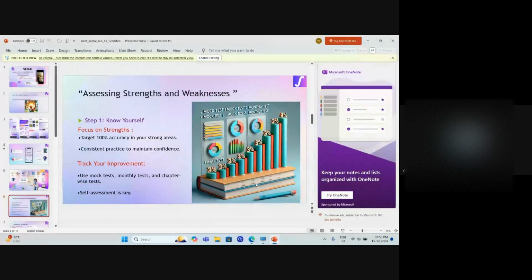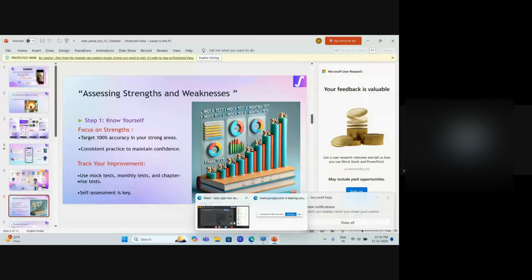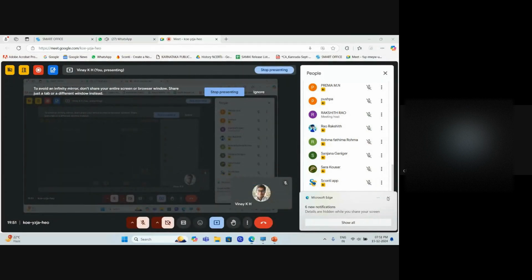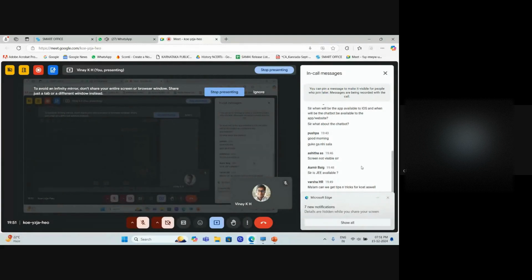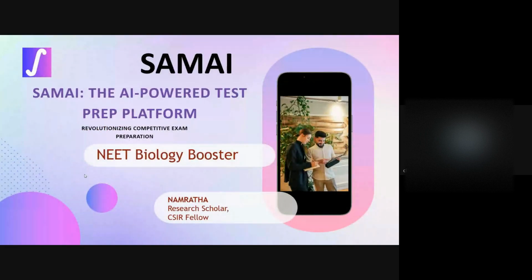So the SamAI app can be very useful there, right? Because you can choose the chapters and you can take chapter wise tests also. So wherever you find that you're lacking, go to that chapter, read it and test yourself. Test and retest. That is the key, because we will read, then we will understand. What we feel is, yes, I know this topic well. I have understood everything in this topic. But you don't know how the questions are going to come unless you attempt some questions. So attempting the questions will be very important. That is the first thing I can say.